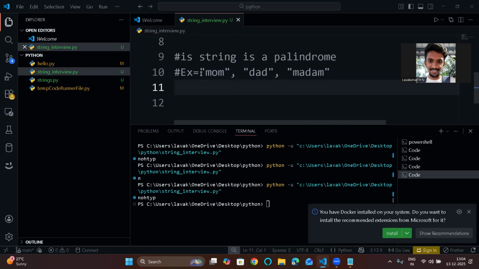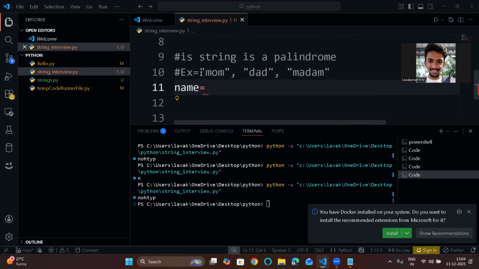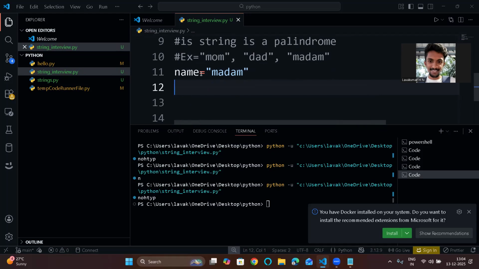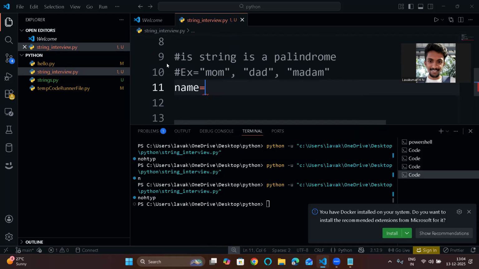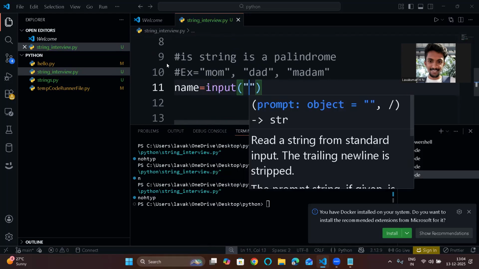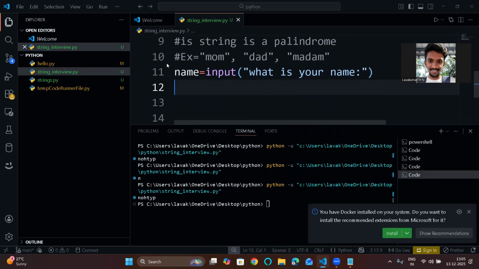After that, the interviewer will ask you to implement the logic. So now let's take madam as the example. Input, name equal to madam. Now instead of taking name directly, let's use the input function. I have already given you the name variable. Let's take the input function and ask, what is your name? This is a prompt. It will be prompted to the user.